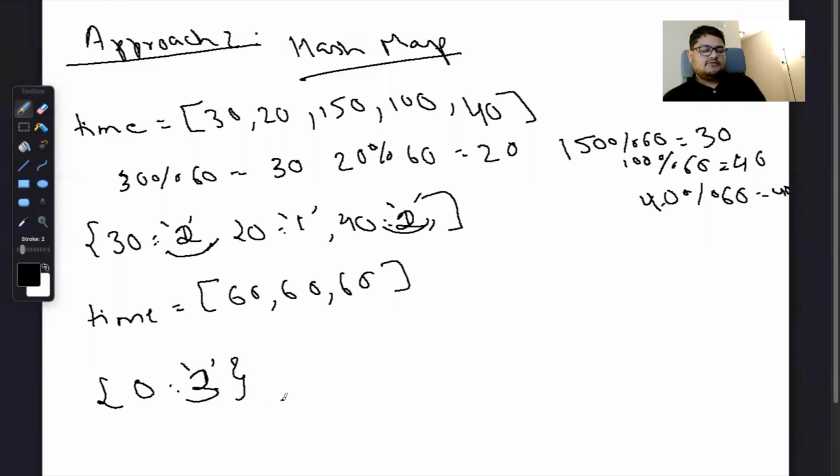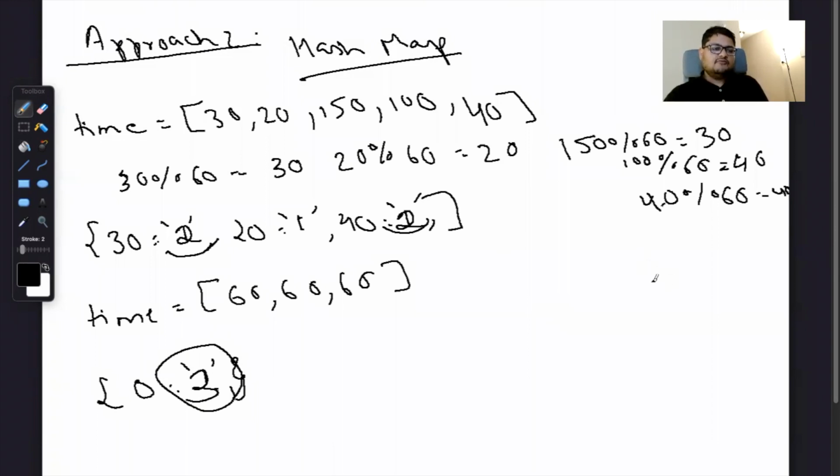So anytime we are able to find an element in the hash map, we increase our counter with the frequency of that particular remainder. This way, we will get the total number of pairs.